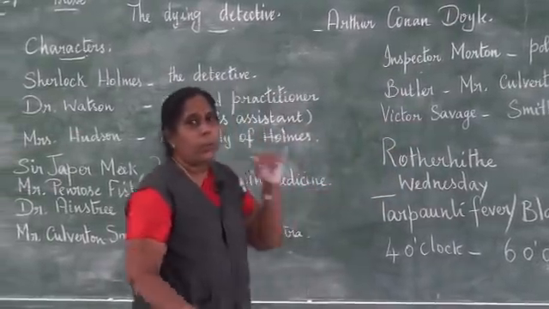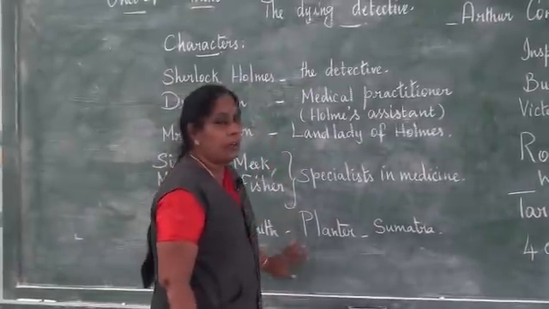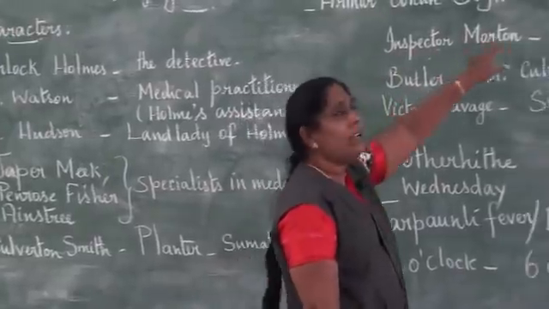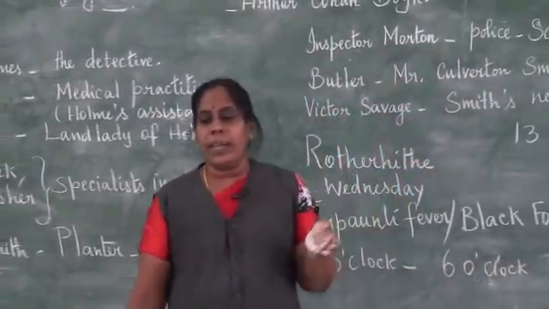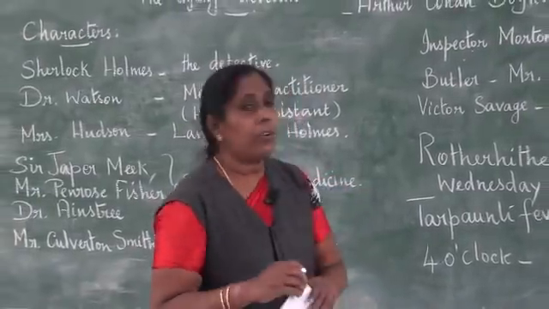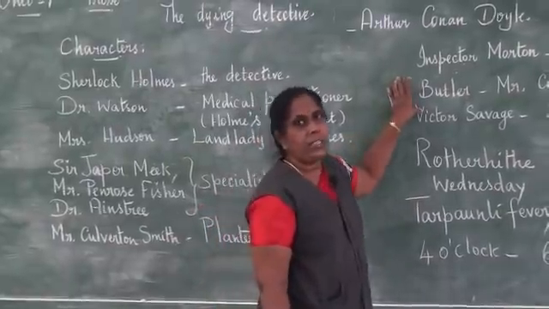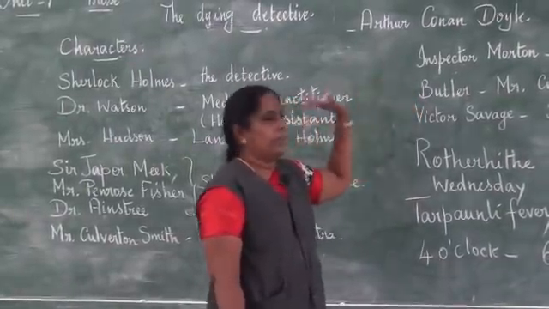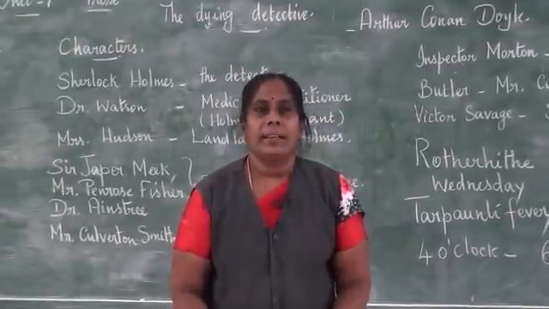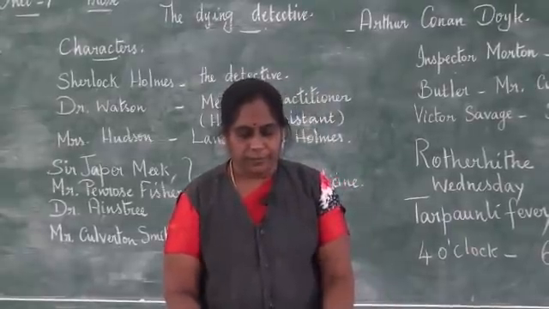And at the end, with the evidence, Holmes was able to arrest Culverton Smith, and he was handed over to the police. And this is how he could not escape. At the end, Culverton Smith could not escape, and he was arrested and imprisoned, and he had to face his punishment. So with this, we come to the end of this detective story. Thank you.